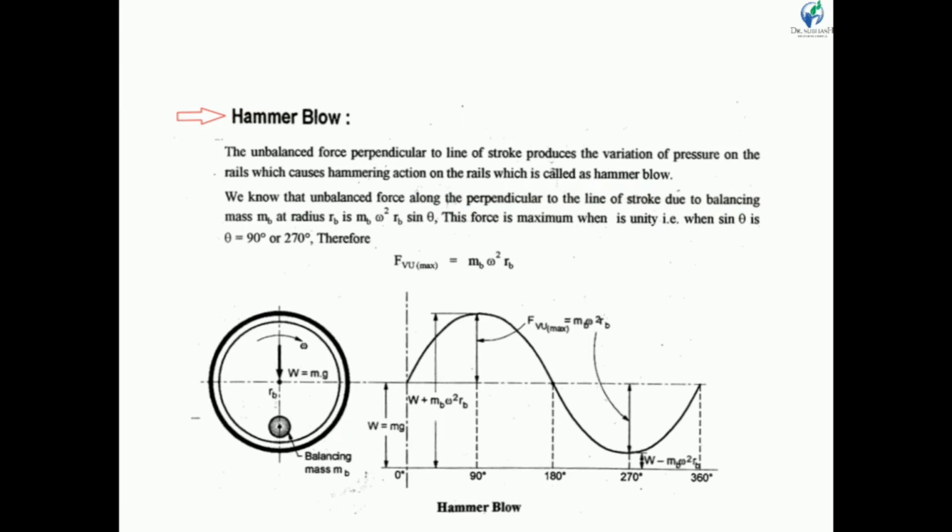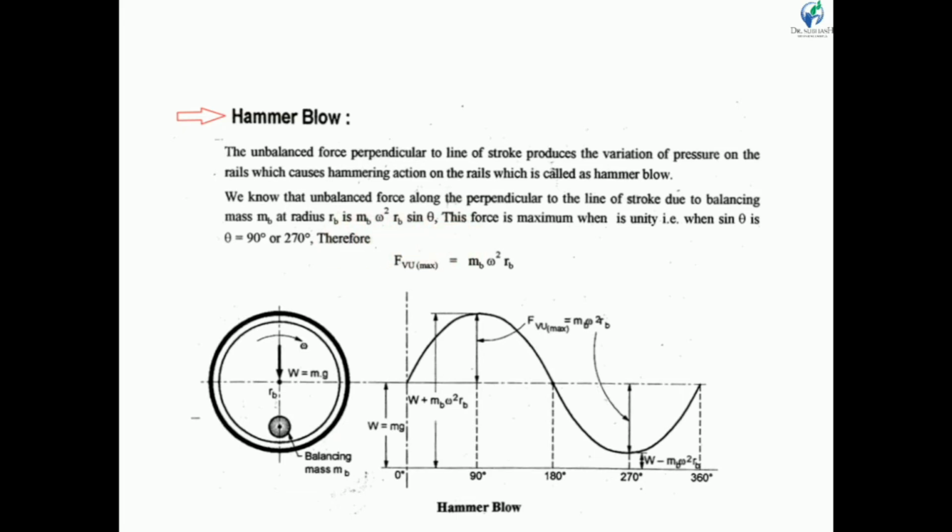Now we have already discussed in partial balancing, when we put mass mb at radius rb diametrically opposite to the crank, one vertical component will develop: mb omega square rb sin theta, and this component is always acting perpendicular to the line of stroke. So due to the balancing mass mb at radius rb, mb omega square rb sin theta is developed perpendicular to the line of stroke.